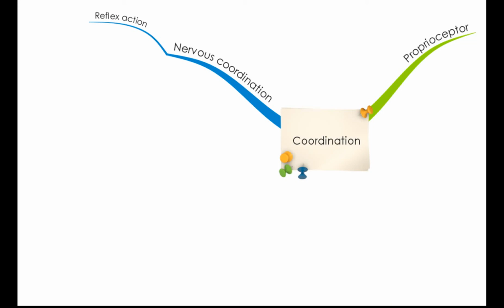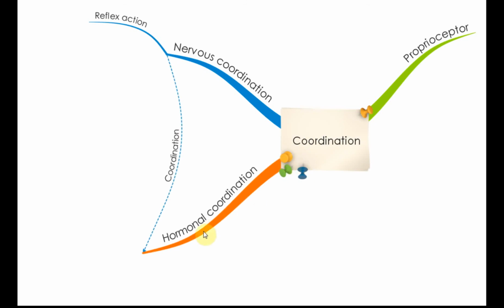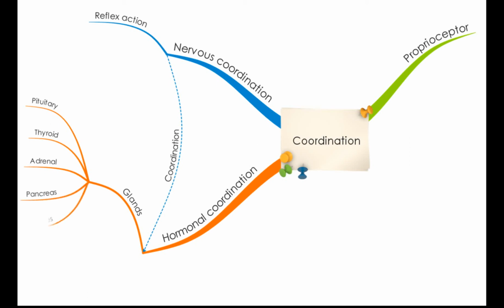And then the second type of coordination is the hormonal coordination. For hormonal coordination, we need to know the glands that secrete hormones. So we have pituitary glands, thyroid glands, adrenal glands, pancreas gland, ovaries, and testes. Okay, and then for all of this, we need to know the hormones that they secrete and also the functions of all these hormones. So this is what we're going to learn in this subtopic here. The pathway of body coordinations.